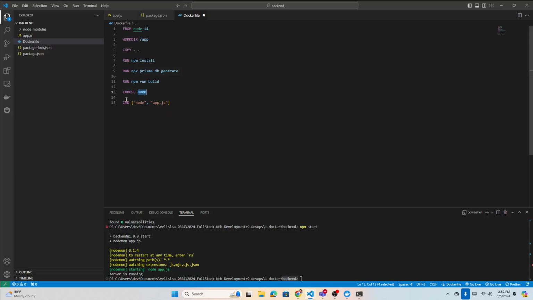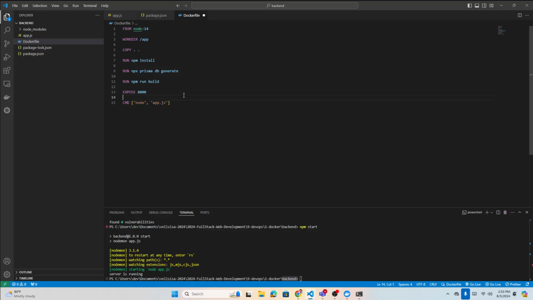Next one is CMD. What is CMD? This will only run when the container is live. The other things happen before the container is live, when everything has finished installing. Then this command will run as the final step to make our application live.